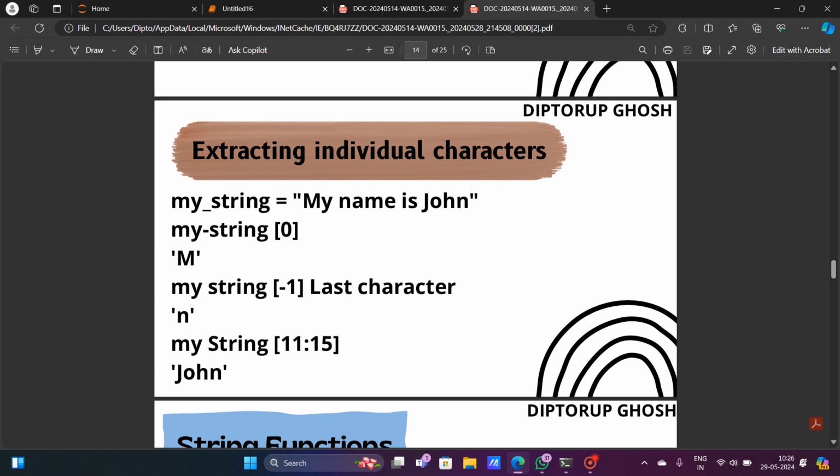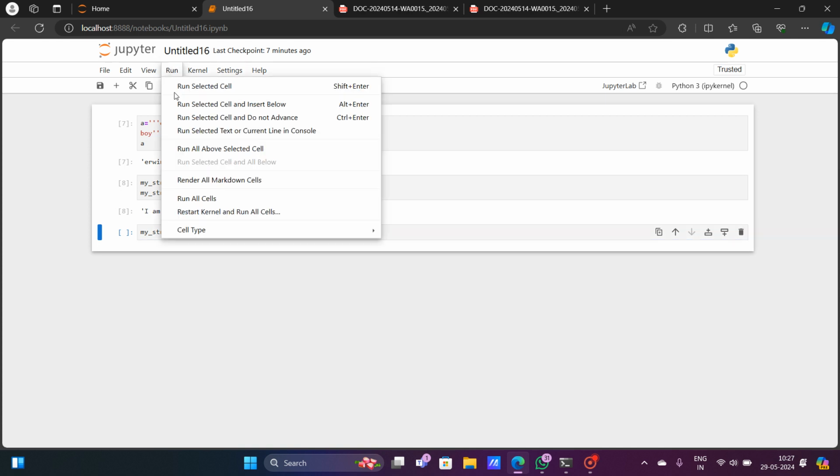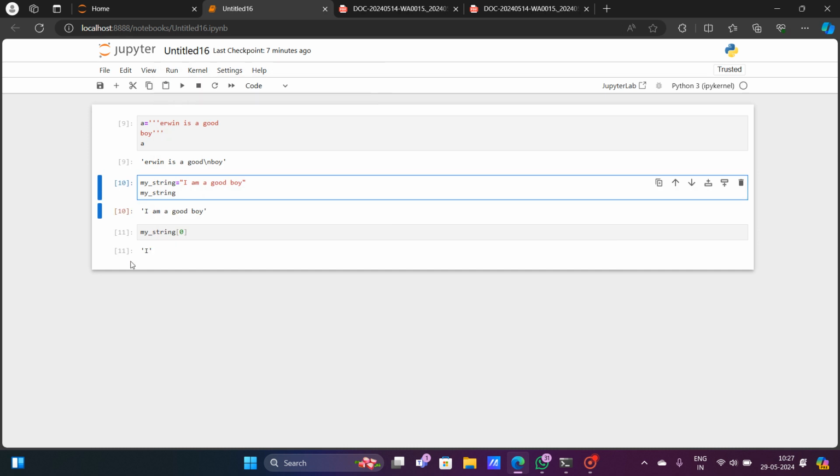So basically, if I want to extract the first character, that is M, then I have to give the index of the first character. So the index of the first character is basically 0. So I have to give 0, and obviously I have to give 0 within the third bracket. So if I use this third bracket and give 0, then if I run this, it is showing me I, because here I is at the 0th index.